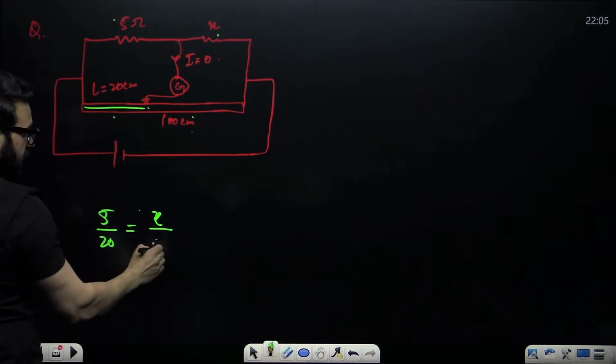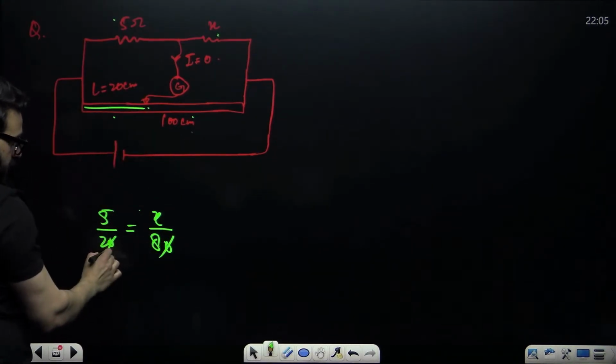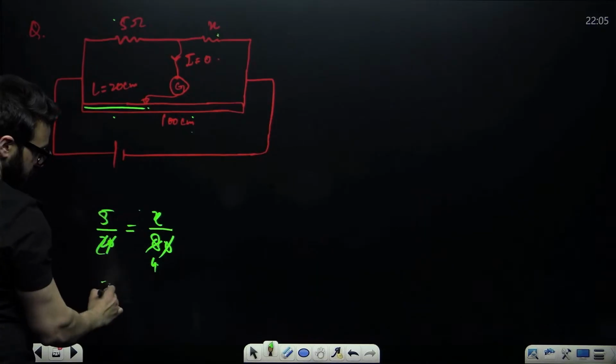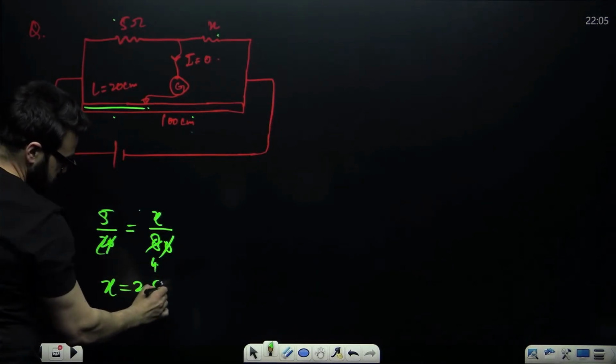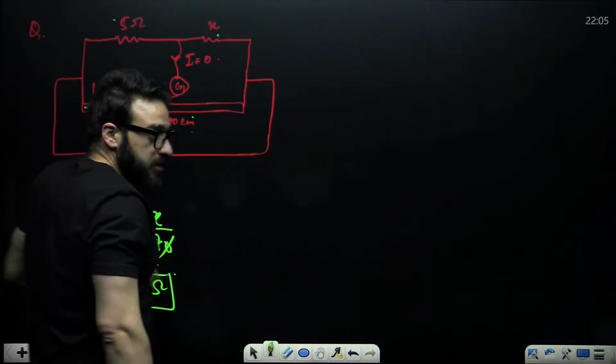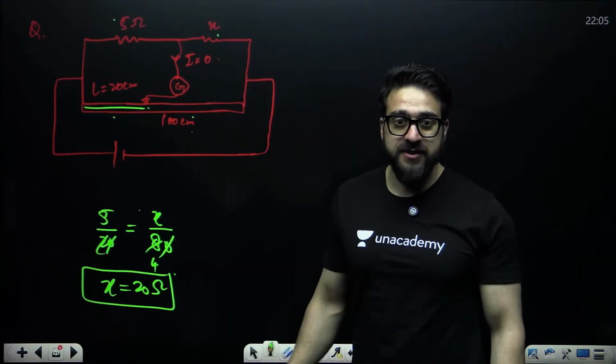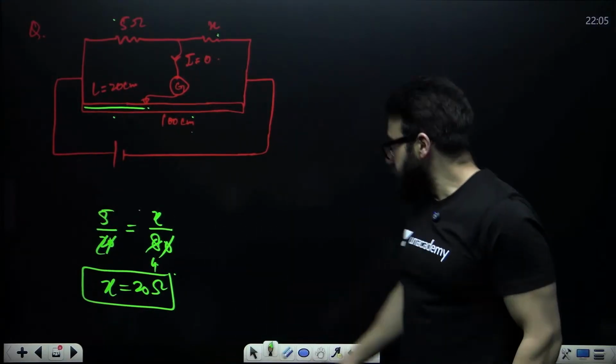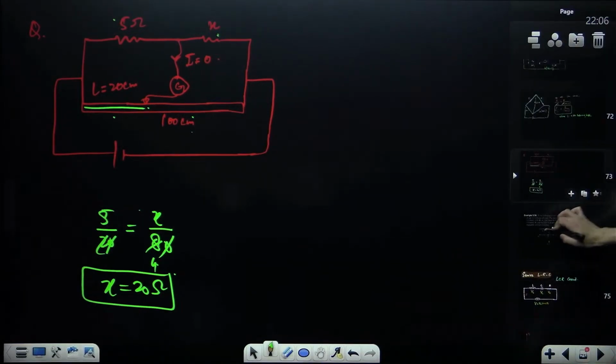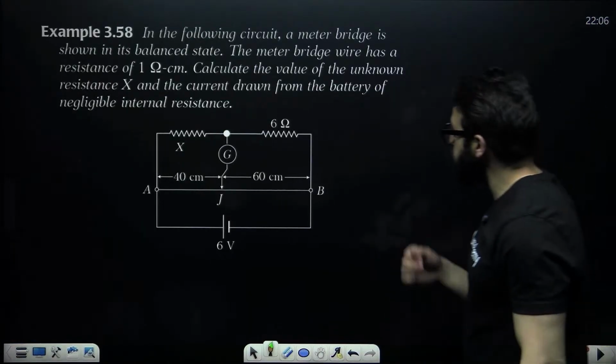100 minus 20, that is 80. 2 ones are 2, 4s are 5, 4s are. X will come out to be 20 ohms. So with the help of the meter bridge, we are able to find an unknown resistance. Simple. Now one more. Let's take a look at this.